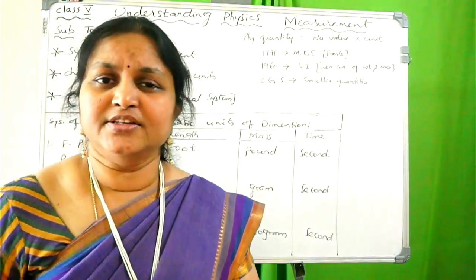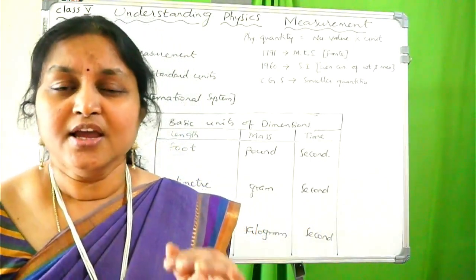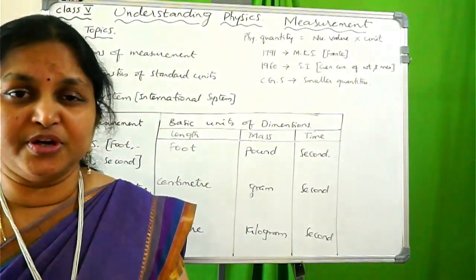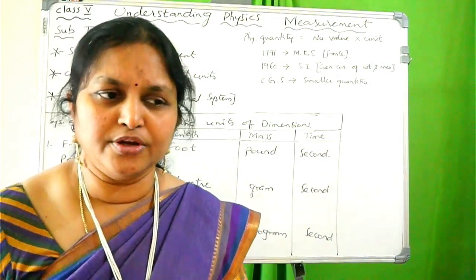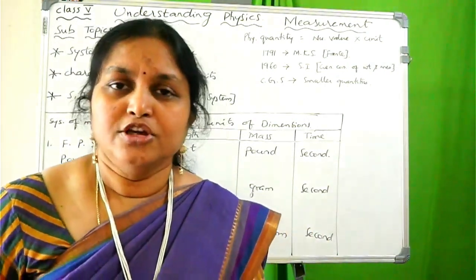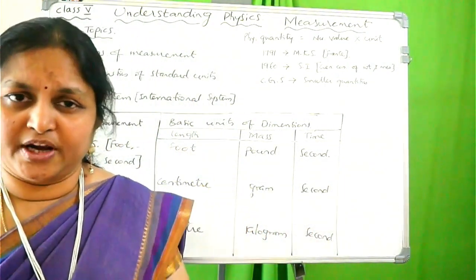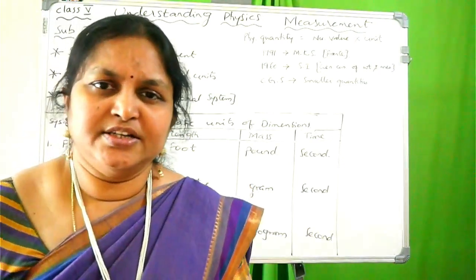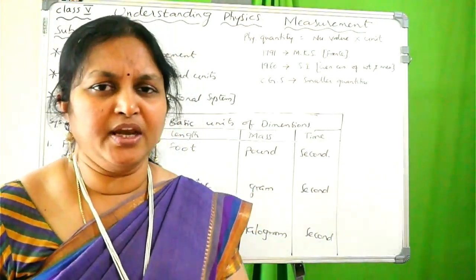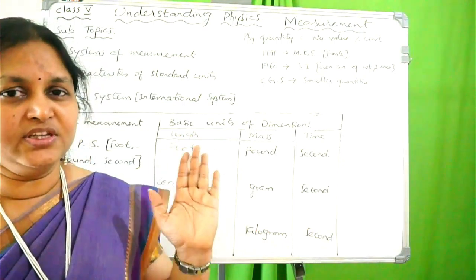Now the fourth characteristic. It is not at all perishable. Perishable means going to damage, spoil, or evaporate. Whatever the weather conditions are, it is not perishable. So these are the four main important characteristics of the standard unit.